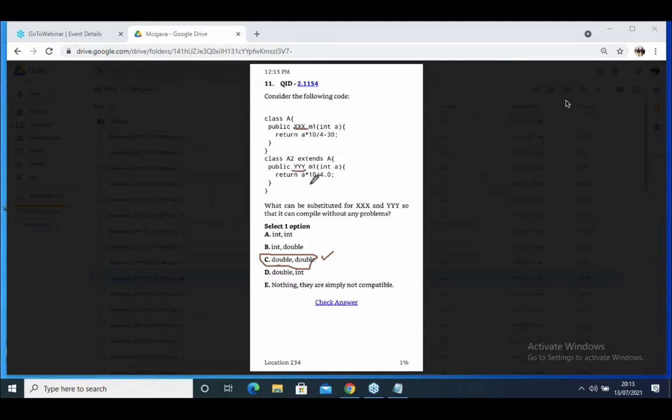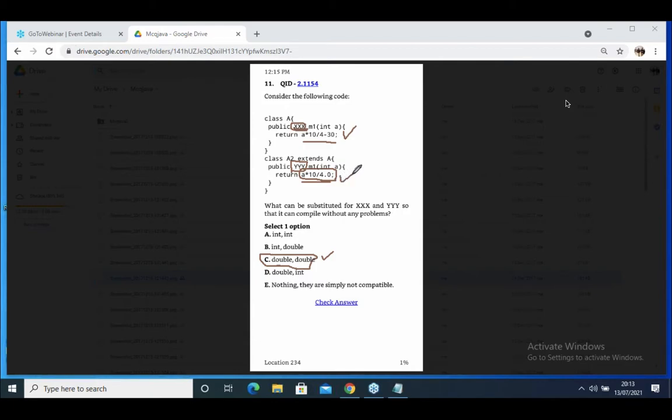Both should be double. Here in the superclass it is double, which means in the subclass it is also double. So shall I use int and int? When it is int and int, 4.0 is a double, right? It is not possible to return. 4.0 is which type? Double type. So if you use double, it is possible to return the int. Double can carry the int, but int cannot carry the double. That is the reason both must be double type.